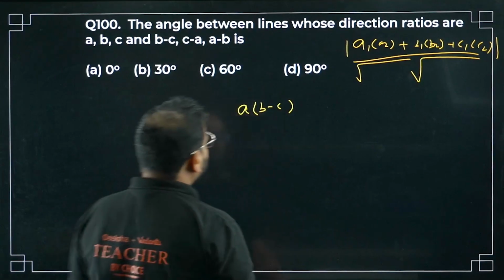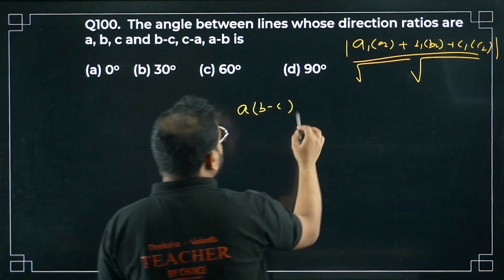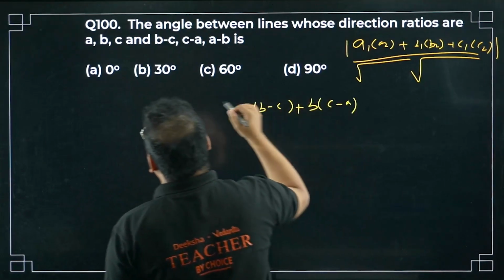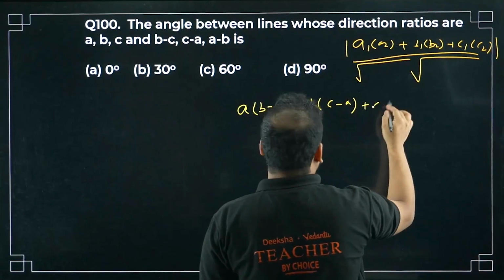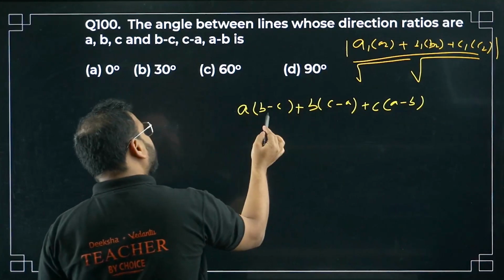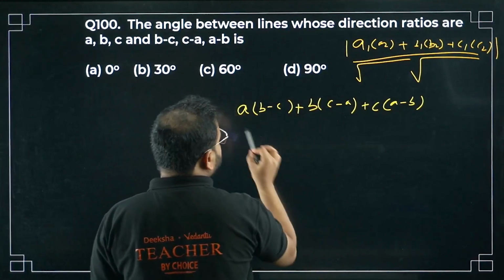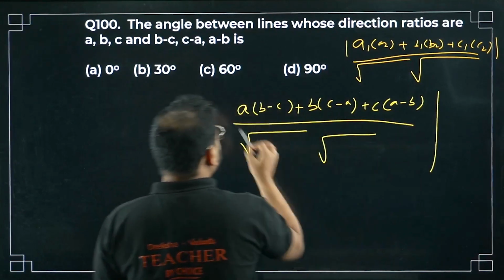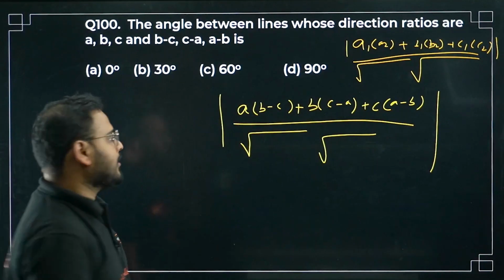Correct, now? Please check. We write here A times of B minus C, B times of C minus A and C times of A minus B. Denominator doesn't matter, bacha. We just write like this. Don't worry about this. Check the numerator now.